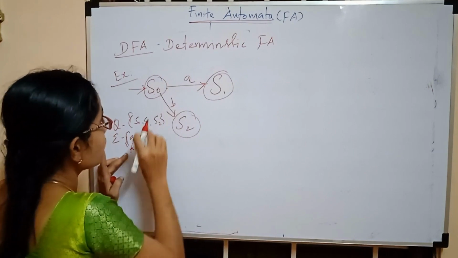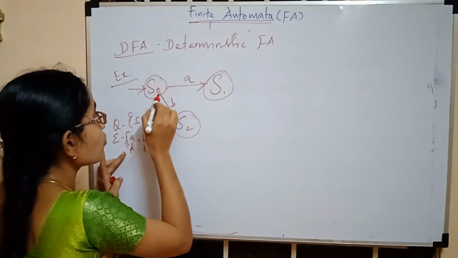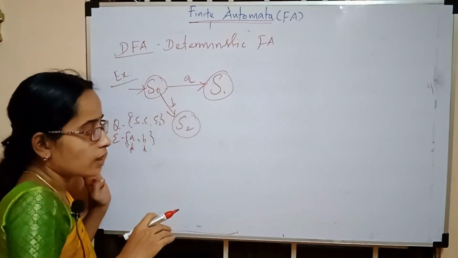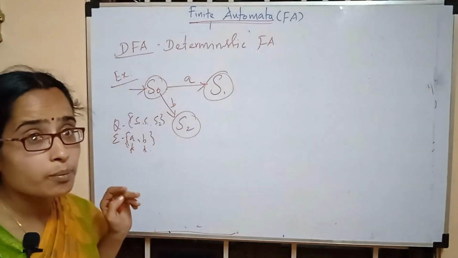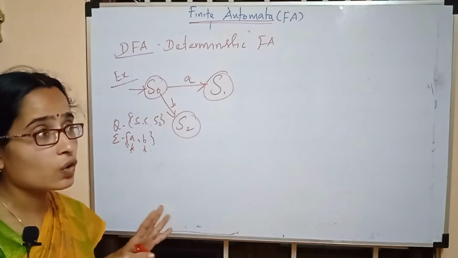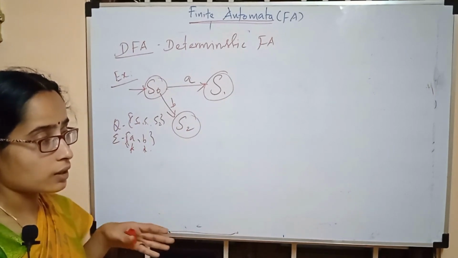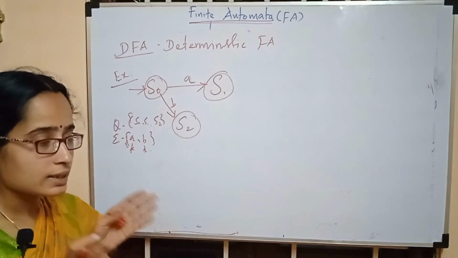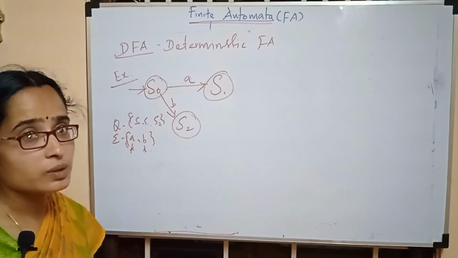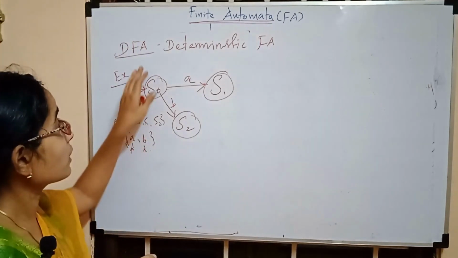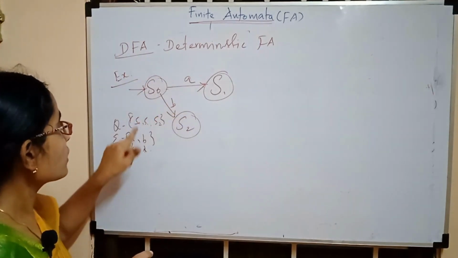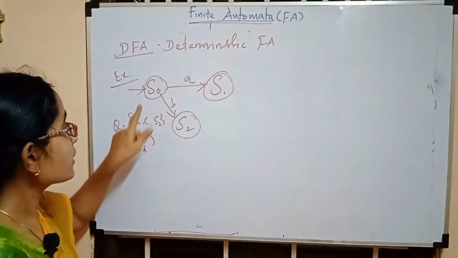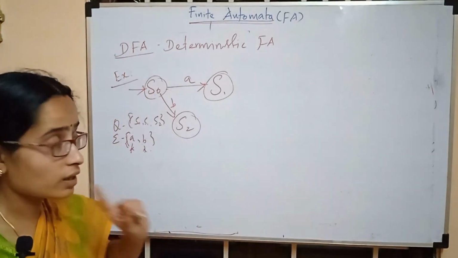If I give small b on the state S0, it goes to S2. I am very sure about the path. I will not have a dilemma about whether to move this way or that way. You are very much determined about the path. This is deterministic finite automata. When I see small a on S0, I have only one path, and when I see small b on S0, I have only one path.